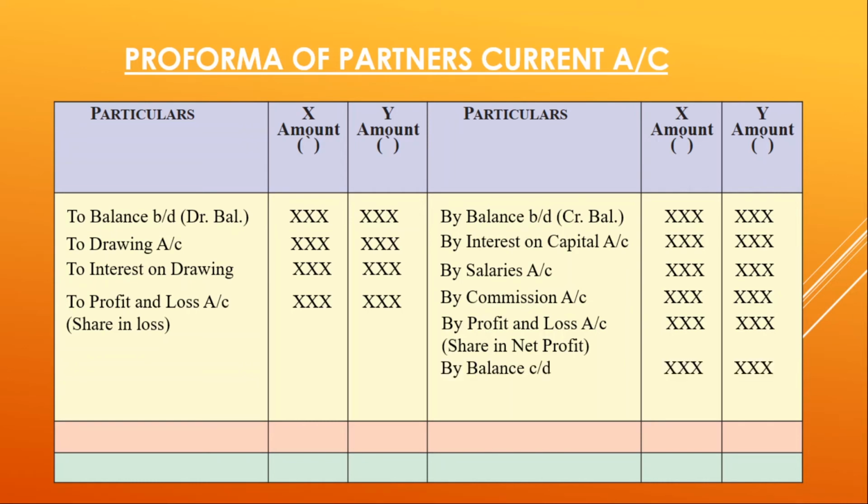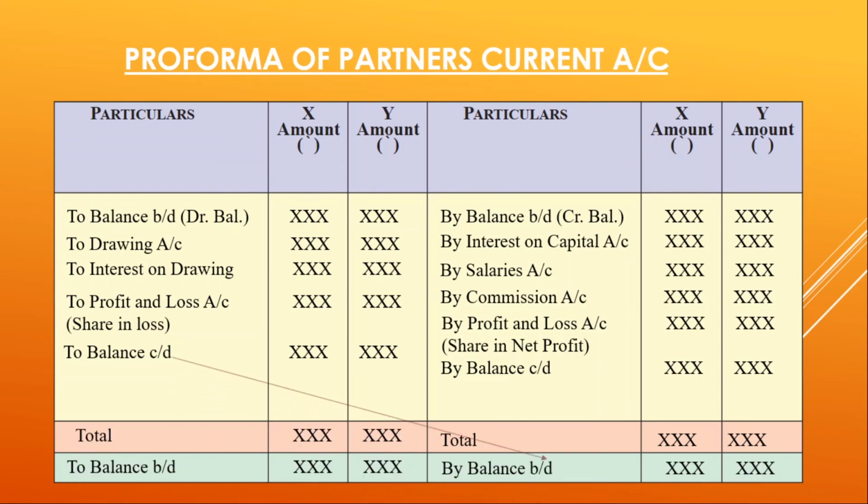By balance carried down, if your debit side is more than your credit side, you will get a by balance carried down as balancing figure. This you will transfer into the next year. If in case your credit side is more than your debit side, you will get to balance carried down as the balancing figure. This you will transfer into the next year.